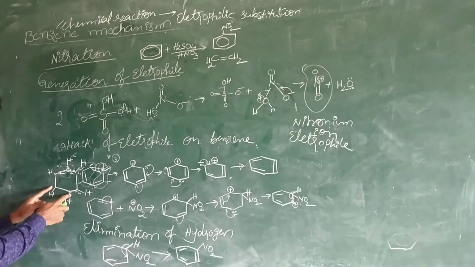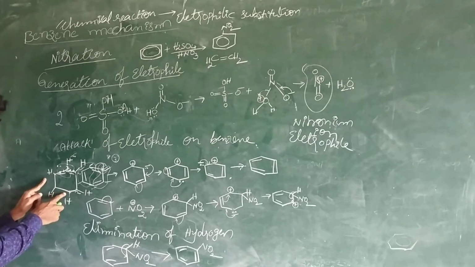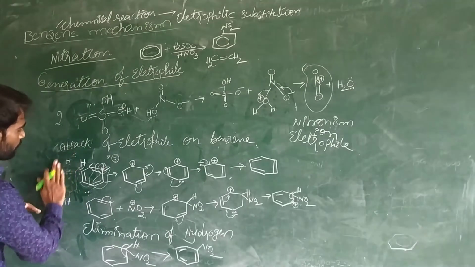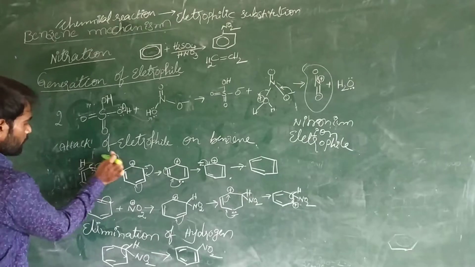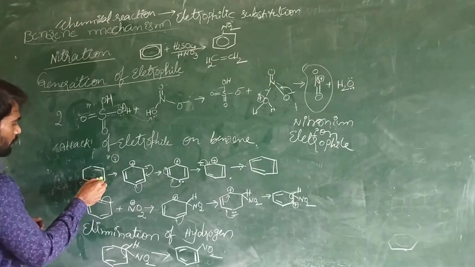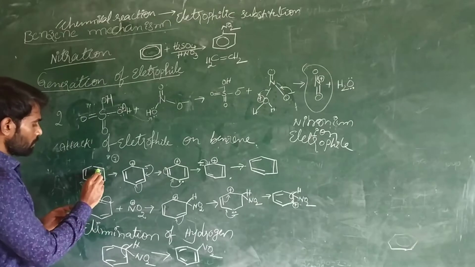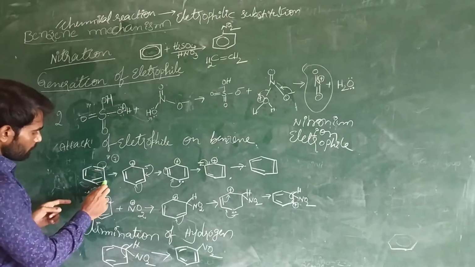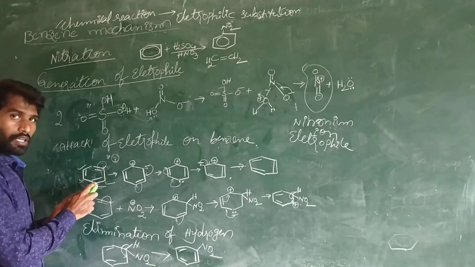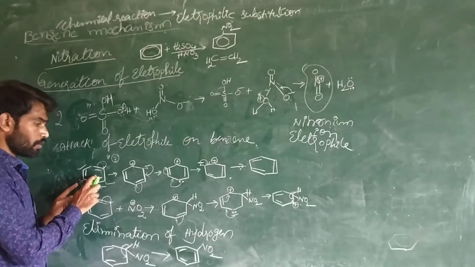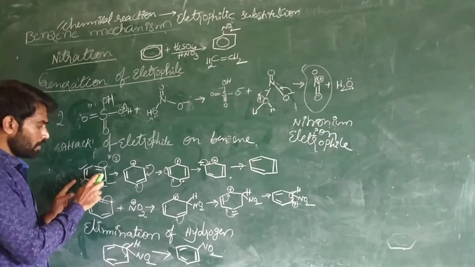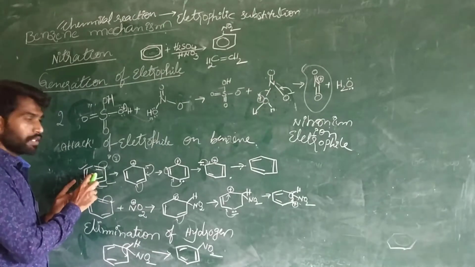What about the remaining 3 carbons? These 3 carbons have only 6 electrons. But generally that does not happen in benzene. The 6 electrons are mutually shared by every carbon atom. So sometimes this carbon gets an octet, sometimes this carbon gets an octet, and this is called delocalization. Due to this delocalization of pi electrons, every carbon atom gets an octet, and due to this, benzene is more stabilized.